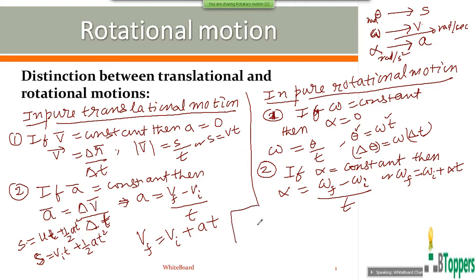In the same way, for a rigid body in pure rotational motion with constant angular acceleration alpha, the angular displacement theta can be written as omega i into t plus half alpha t square.